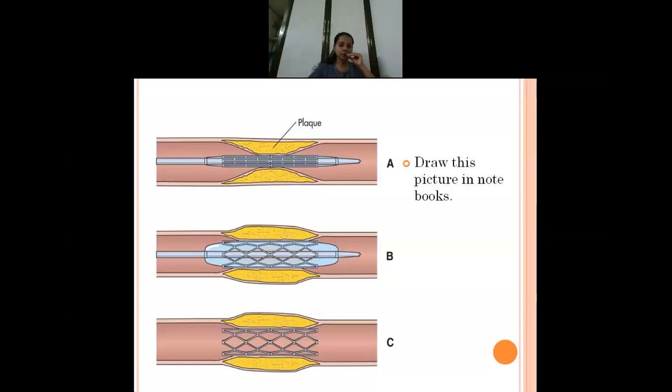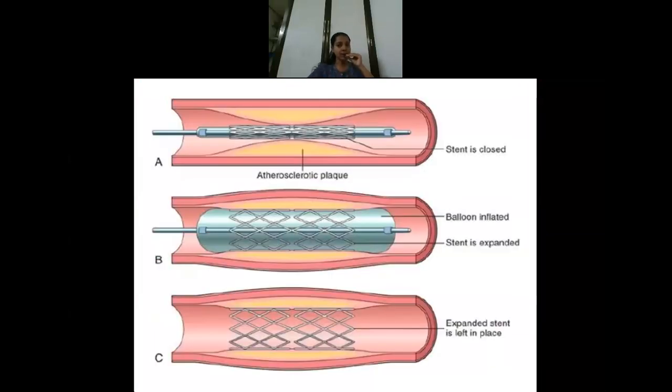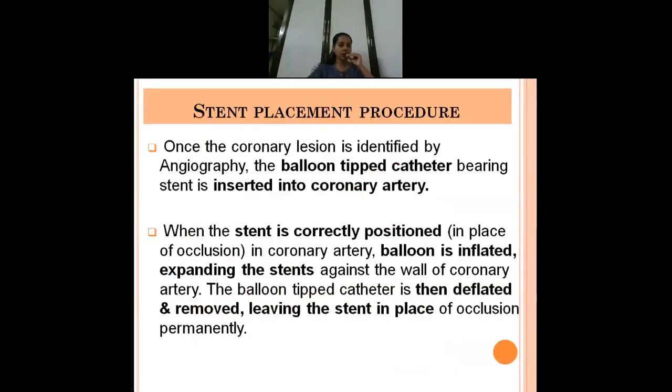Okay, the remaining procedure is the same thing. So here also we have got the same figure. Again, this is a procedure that has been explained in the slide, which I have already told. Once the coronary lesion has been identified, the balloon tipped catheter, which is having the stent, will be inserted into the coronary artery.